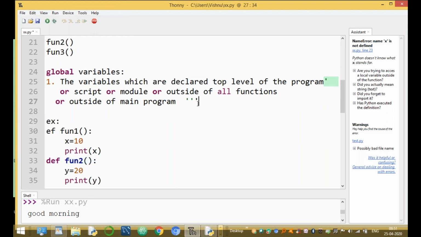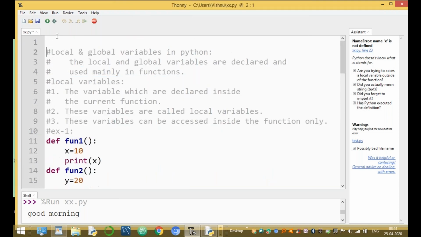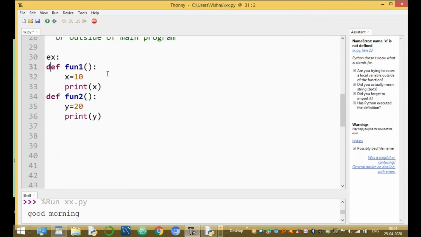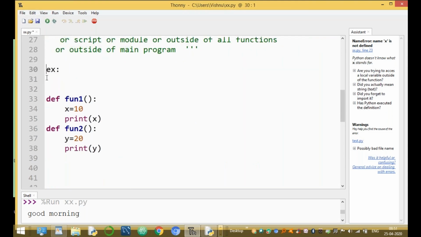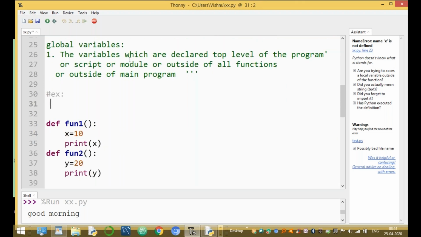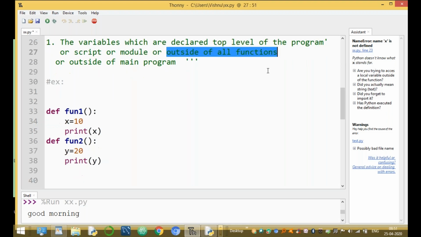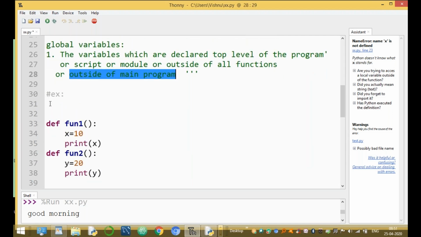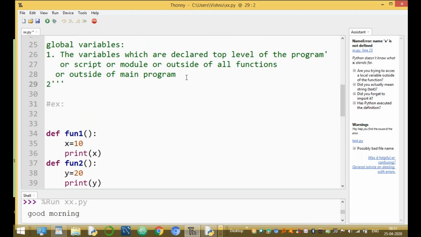Okay, now we are clear up to here, all of you. Now these statements are enclosed in the comment section because we are running a module. For example, assume a DEF example. Here X is a local variable, Y is a local variable. Now we want to create a global variable. The variable is declared at the top level of the program, or script, or module, or outside of all the functions, or outside of the main program. That means indirectly the global variables are declared outside of the main program only.